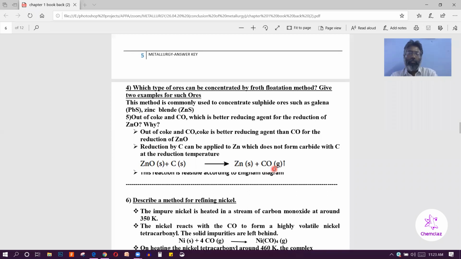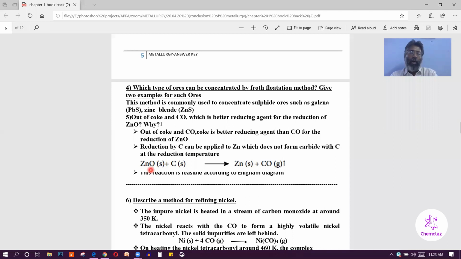So if you use coke as a reducing agent, it gives carbon monoxide, which is more stable than zinc oxide. But if you use carbon monoxide, which one must be the product? Carbon dioxide must be the product, and that carbon dioxide is less stable than zinc oxide.